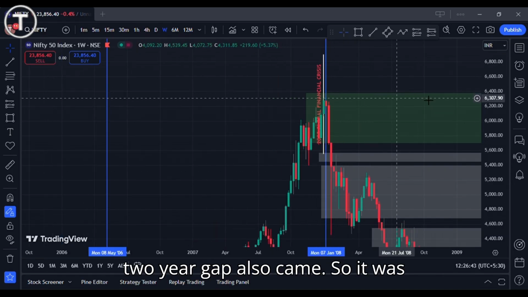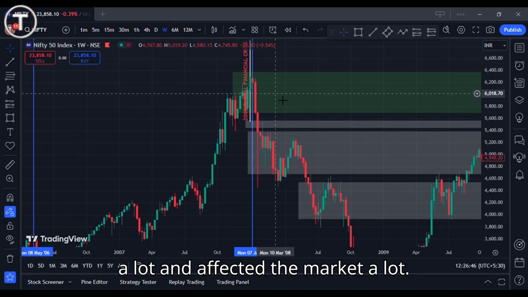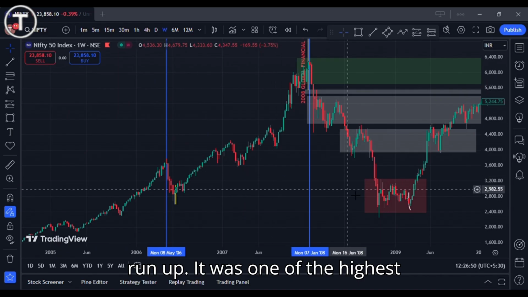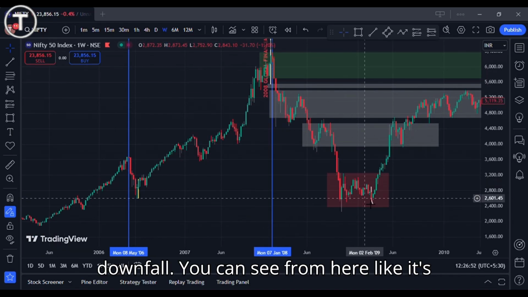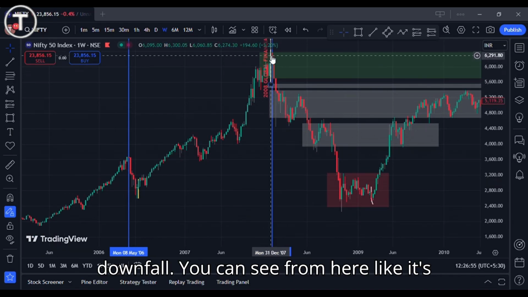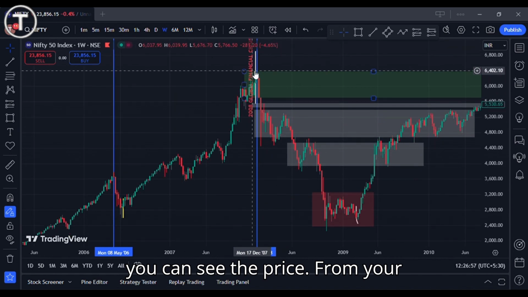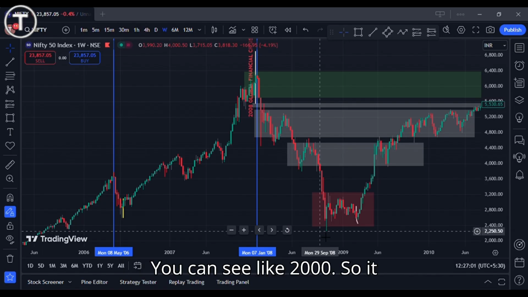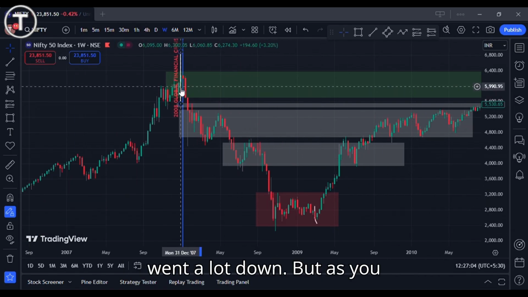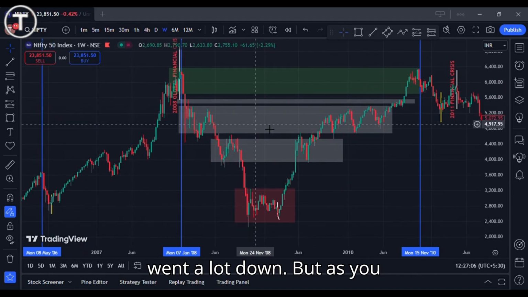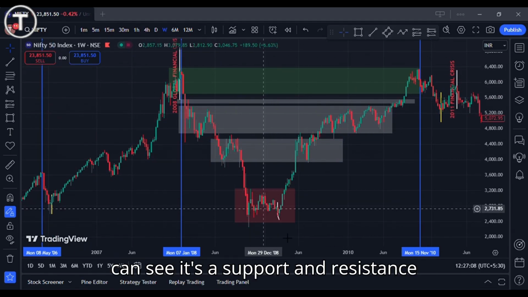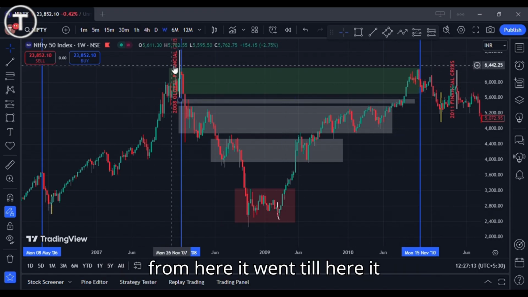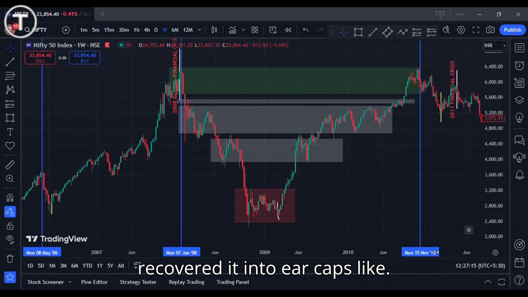So it affected the market a lot. And you can see, my god, it was one of the highest downfalls. You can see the price from here, like 6,000, went directly to 2,000. It went a lot down. But as you can see, it's a support and resistance strategy. Here it's a support region, and from here it went till here. It recovered in a 2-year gap.